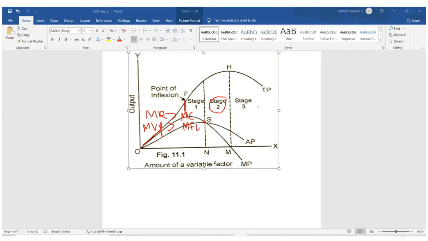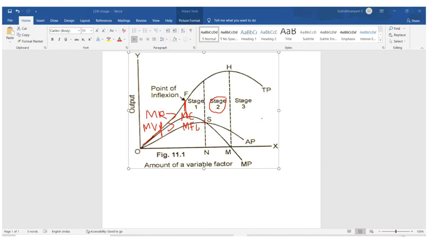Next, the third stage. In the case of the second stage, EP is less than 1, and at the end of stage 2, EP equals 0 because MPP is 0. I will explain about stage 3. Stage 3 starts where MPP is 0 or TPP is the maximum. That means EP equals 0, and EP is negative in the case of the third stage.